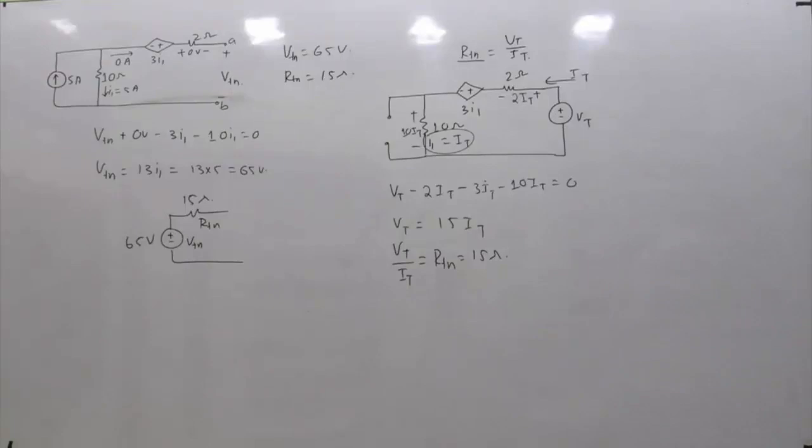Because I am explaining all the intermediate steps, I have taken around 5 minutes to explain this, but if you solve it in a proper flow, this question should not take much more than 1 minute. So the answer is 65 volts and 15 ohms.